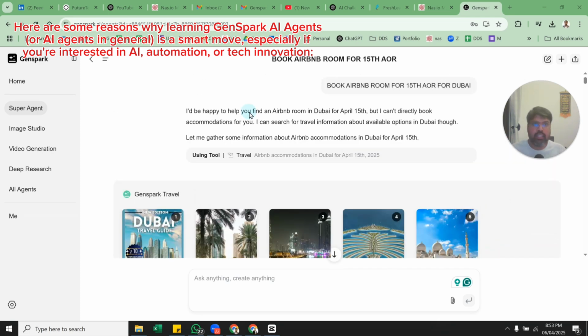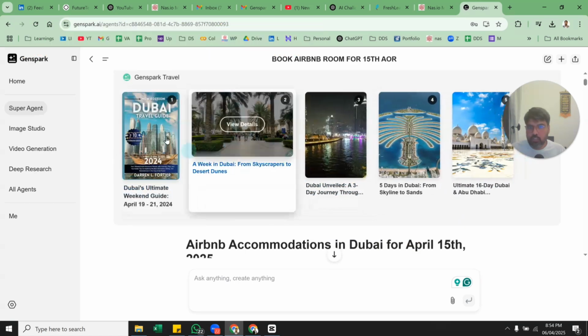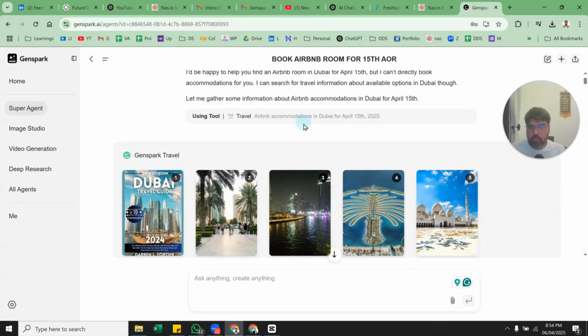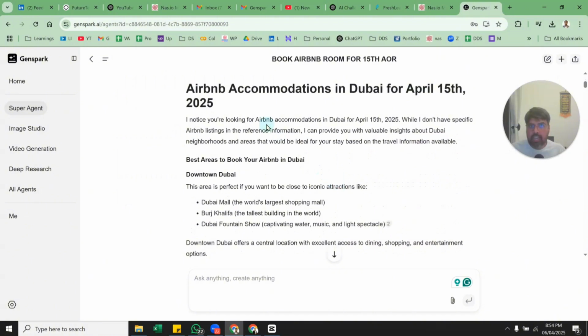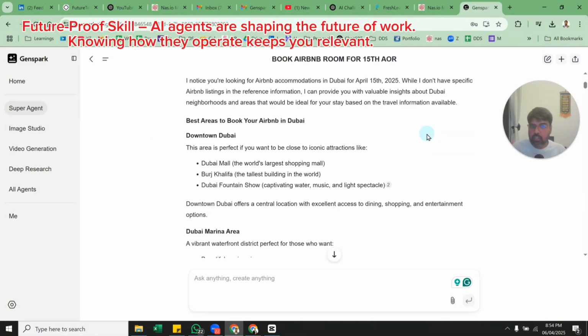When I was booking this hotel, I gave basic details. It is using its own internal tool, looking for different options of tools. It is looking at accommodation. I noticed that you're looking for accommodation. They don't have access to the listings, so they're not able to do the specific thing that Operator was doing, because it was going to the Airbnb website and looking at the listings using the vision model.